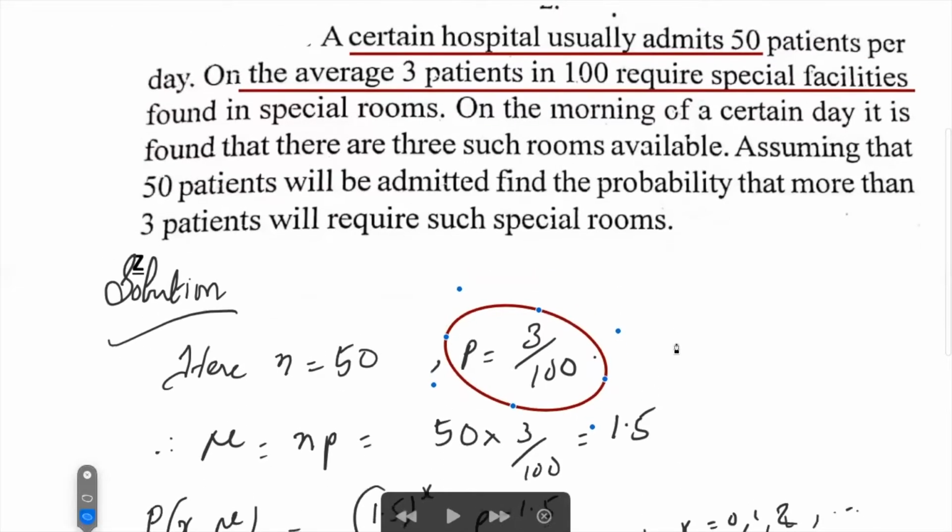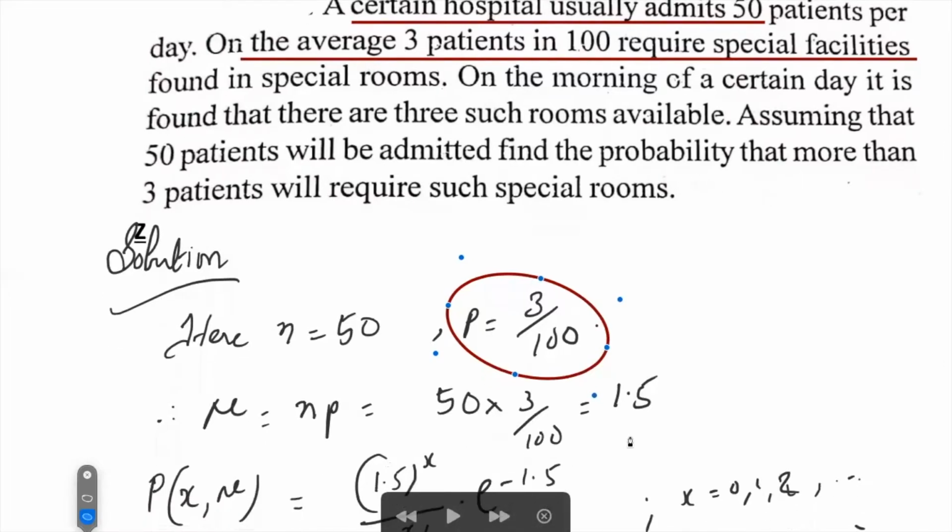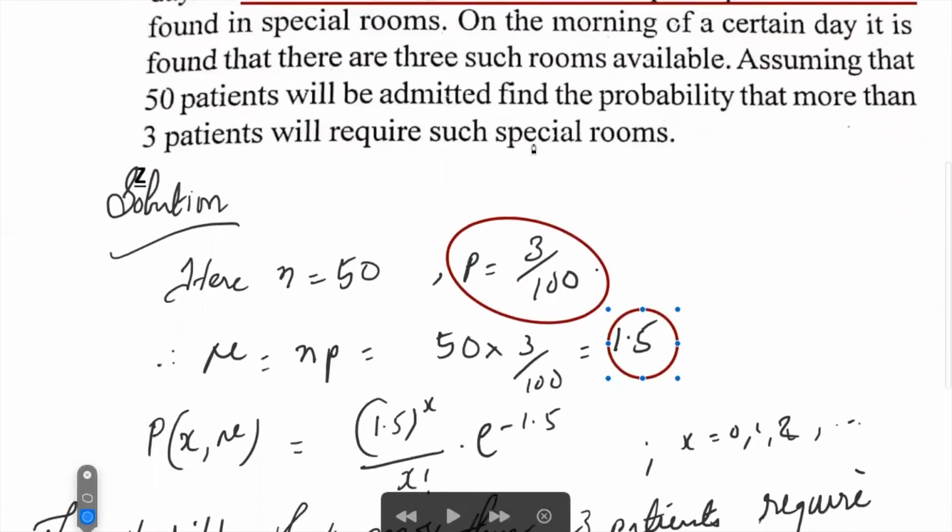Now mu is equal to n into p. Since n is equal to 15 and n into p is less than 5, instead of using the binomial distribution, we use the Poisson distribution. Mu is equal to n into p, which is 15 into 3 by 100, which is equal to 1.5. So mu is equal to 1.5. Now the first question is,